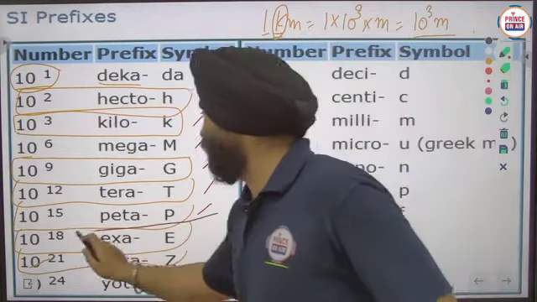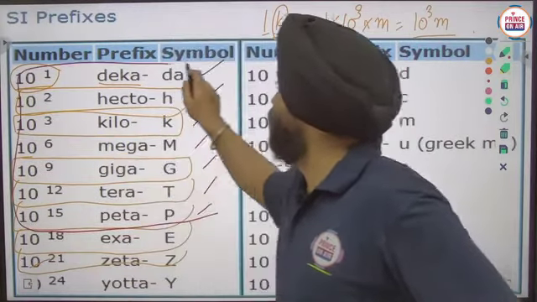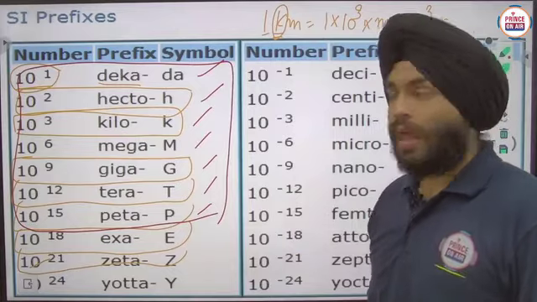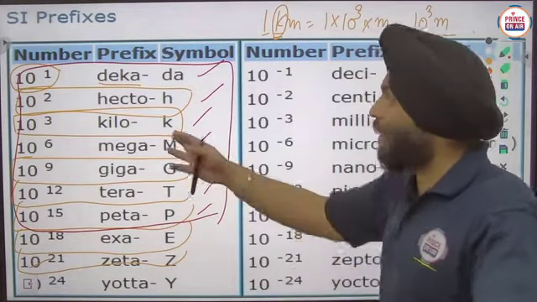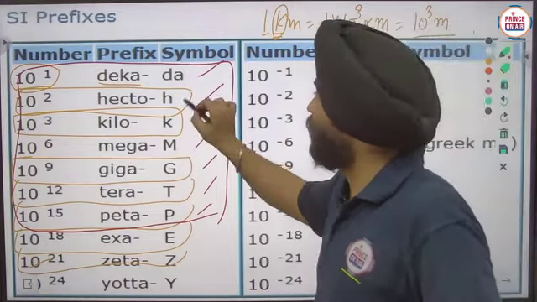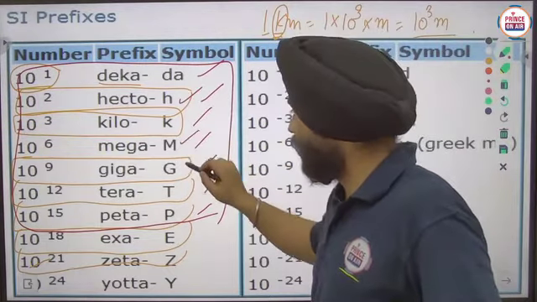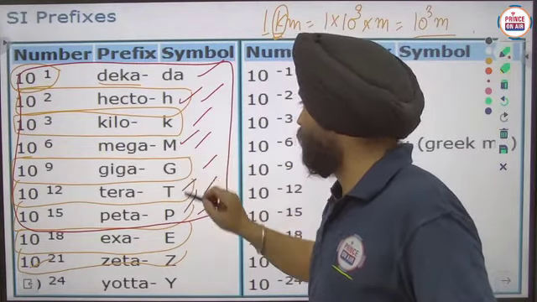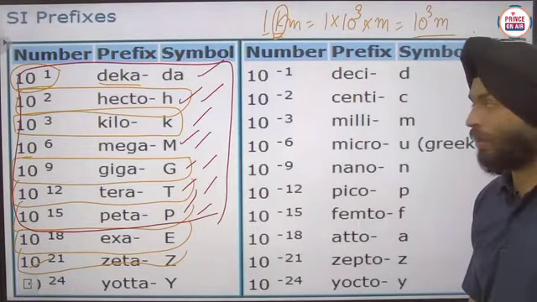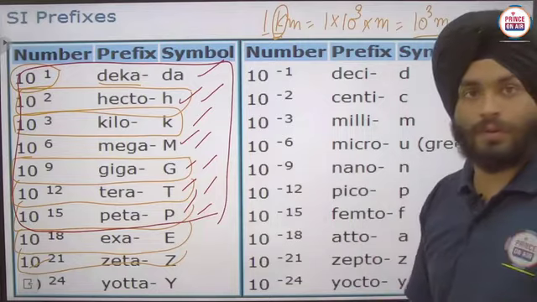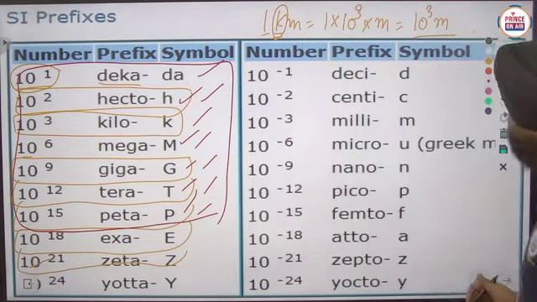Okay, 10 raised power 15, if you can learn, then you can learn. Okay, and I would suggest only kilo, as you all know. Okay, hecto you can learn, mega, tera, giga, okay, these you can learn. Okay, these 5 you can learn in the proper way in place of 7. Clear?